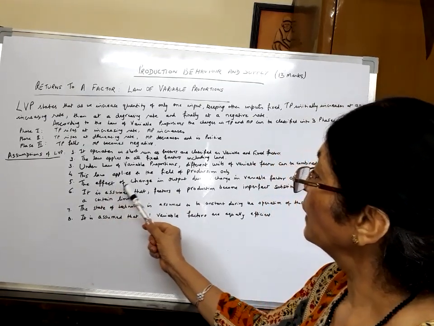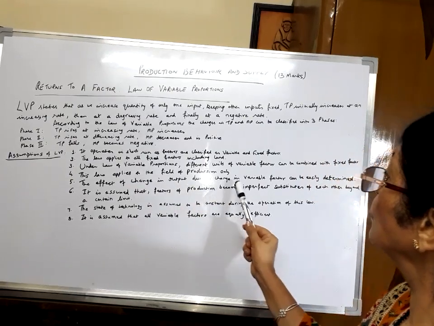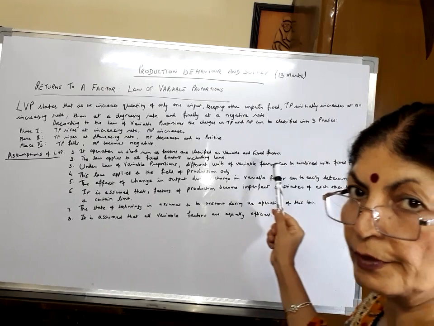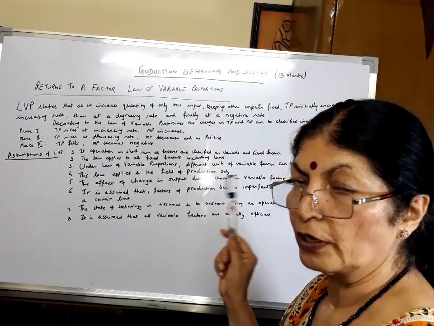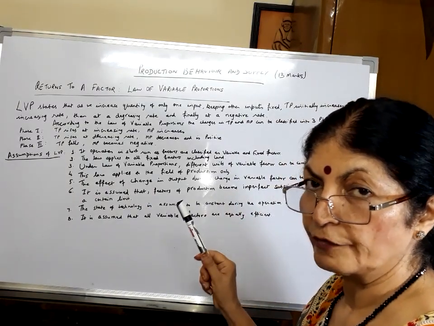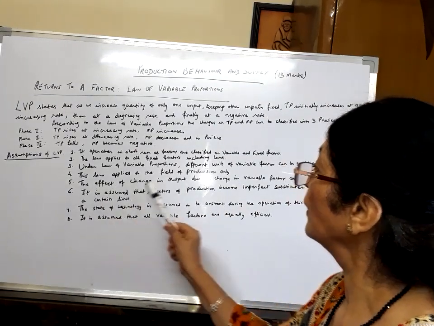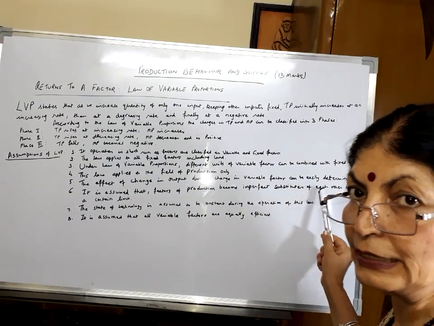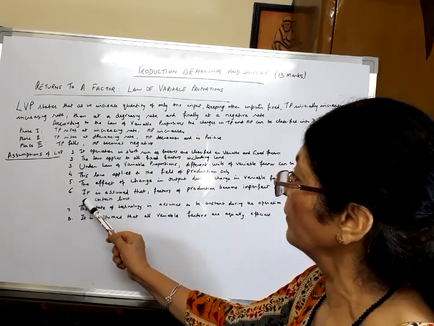The fifth point, the effect of changes in output due to change in variable factor can be easily determined because we will be calculating the column of total product, average product, marginal product. Therefore, the effect of changes in output due to changes in variable factor can easily be calculated or determined.